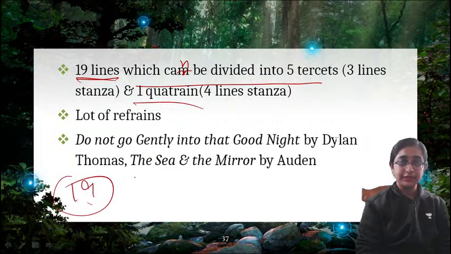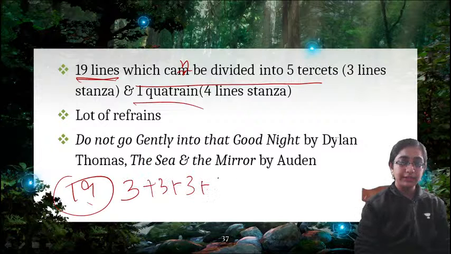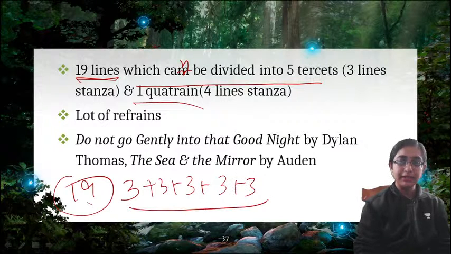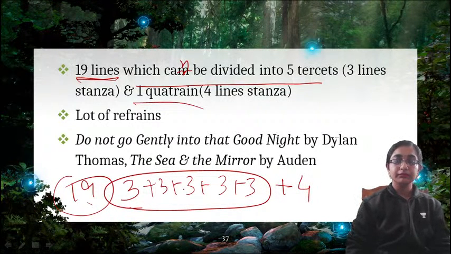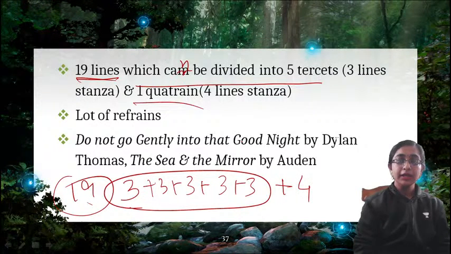5 tercets, which means 3-line stanzas: 3 plus 3 plus 3 plus 3 plus 3. 5 tercets and 1 quatrain, plus 4. Okay, so this can be divided into a 19-line stanza.